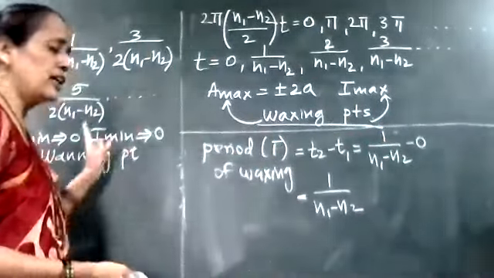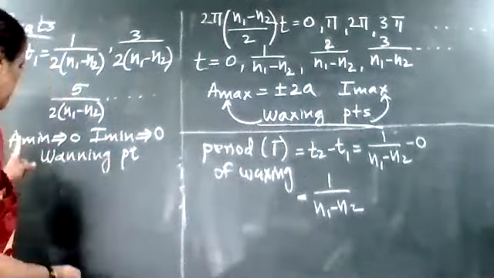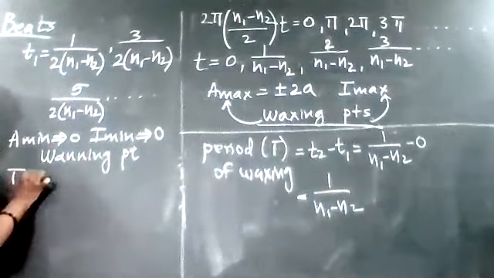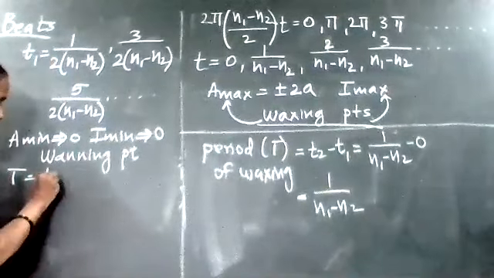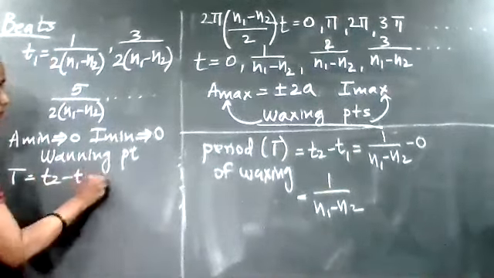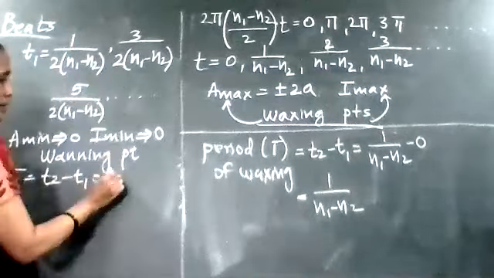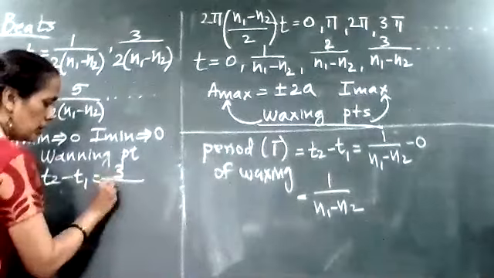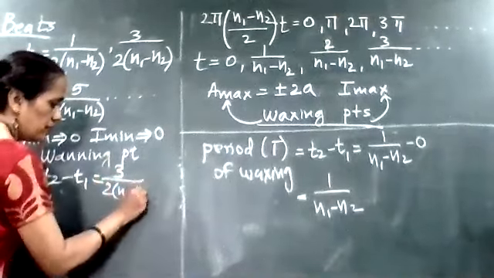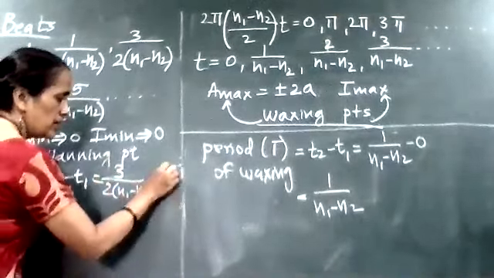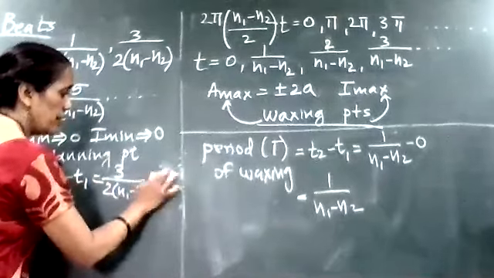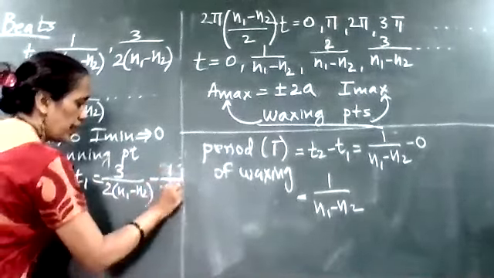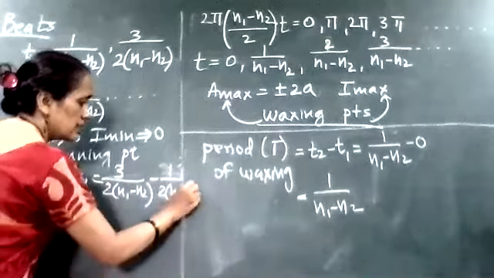Same thing, I can find out the period of waning. So here I am saying the period of waning T is equal to T2 minus T1. What is T2? Here I am saying 3 divided by 2(n1 − n2) minus 1 upon 2(n1 − n2).